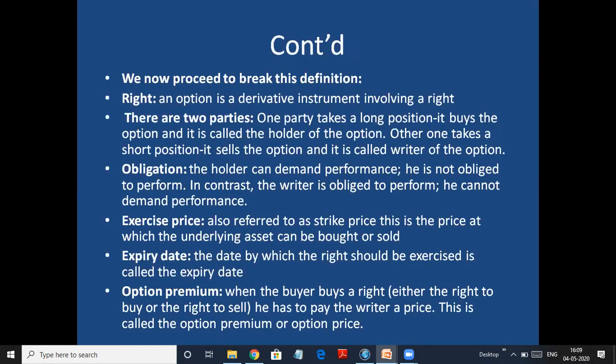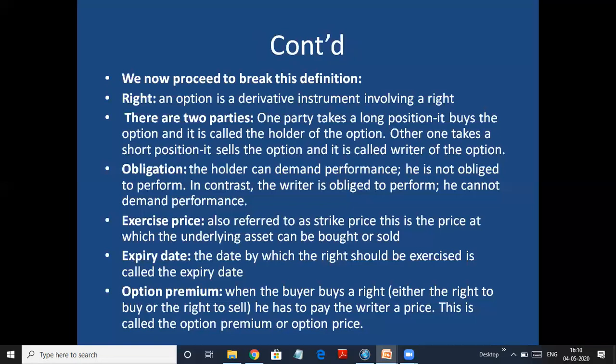Let's understand this meaning again by breaking down that particular definition. We now proceed to break this definition. So if you see, it's an option, a derivative instrument involving a right. So you get a right to decide. When you enter into an options contract, either you can take the right, so you decide, or you can sell the right to somebody else, and the other party decides. There are two parties. One party takes a long position, it buys the option, so it is called the option holder. That means if you take the right, you are the option holder. You can decide. You are buying the option to decide.